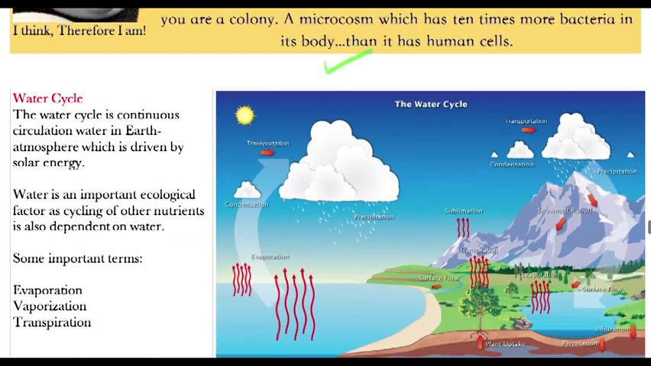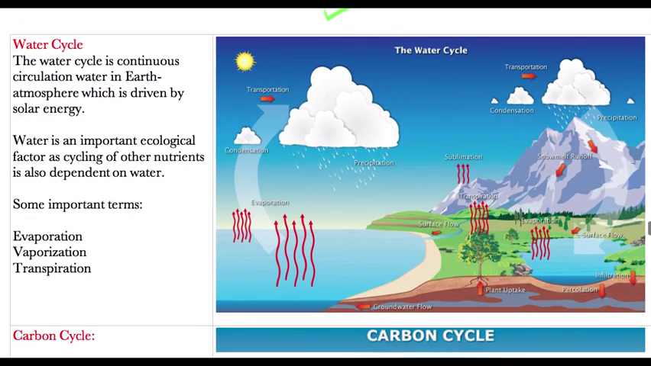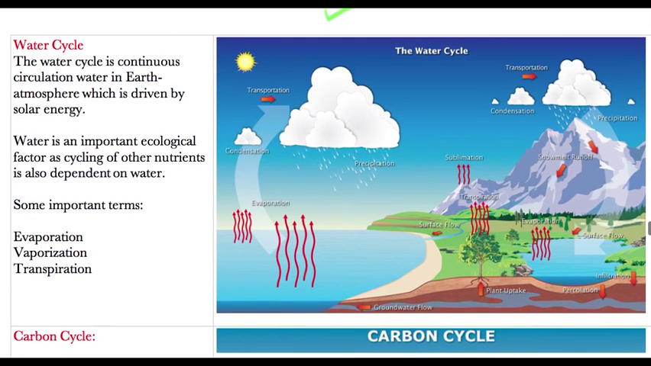So the very first cycle is, we all are aware of it from our very childhood, that is the water cycle. So I will not go in detail. The water cycle is continuous circulation of water in Earth's atmosphere, which is driven by solar energy. So this all happens because you have something called the sun. If the sun is taken out of this picture, all the processes will not take place.